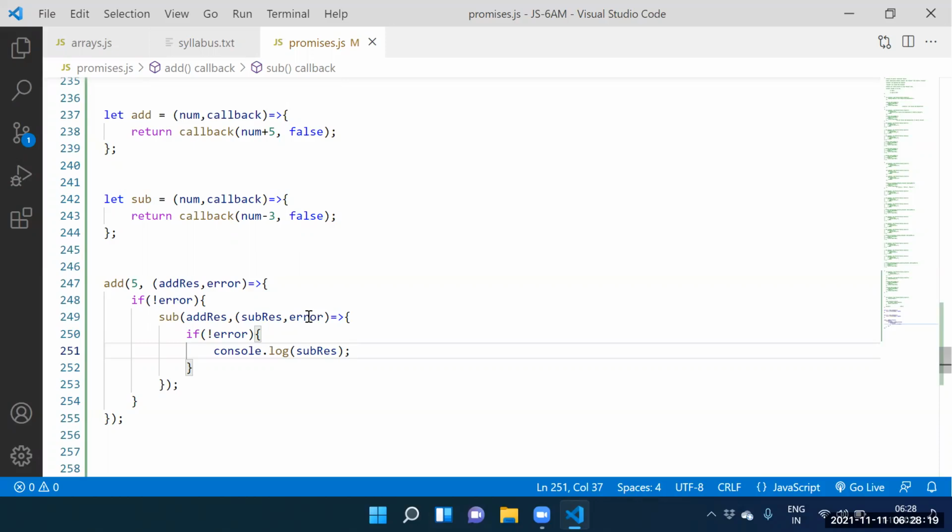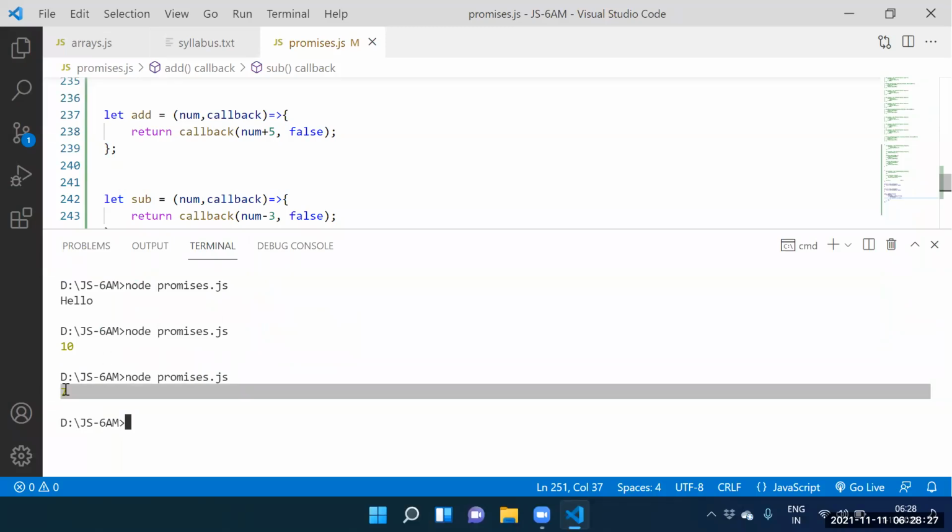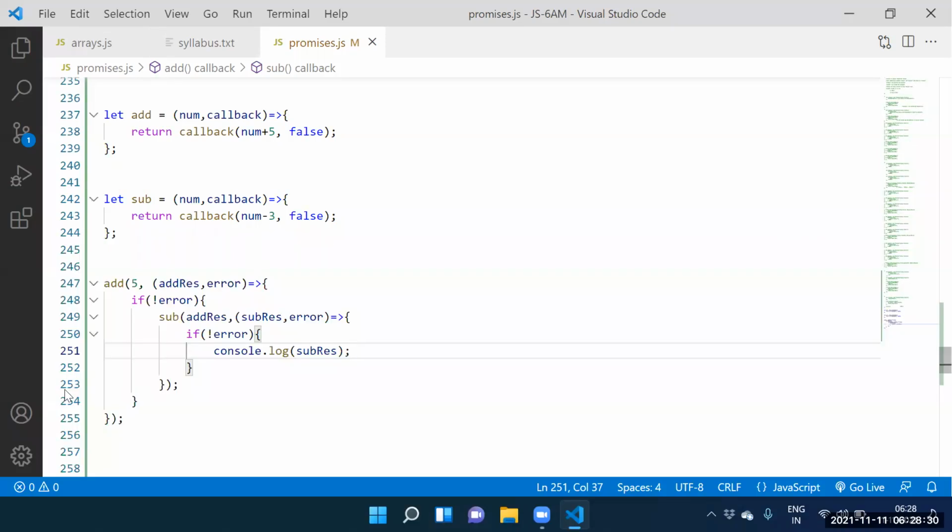Okay, now. Yes, sir. What is the output you are getting now? 7. 7 is the output. Now we are getting the result. The result is 7.